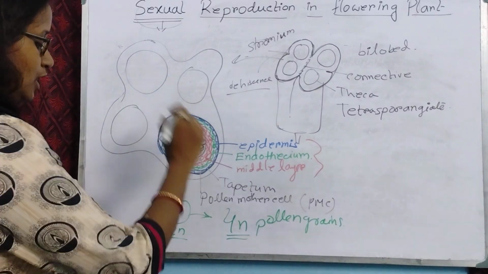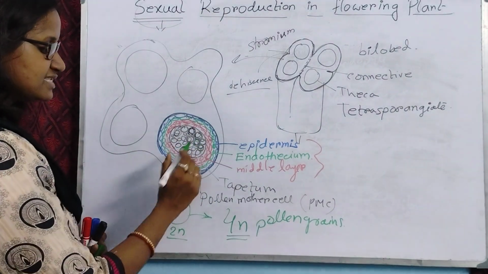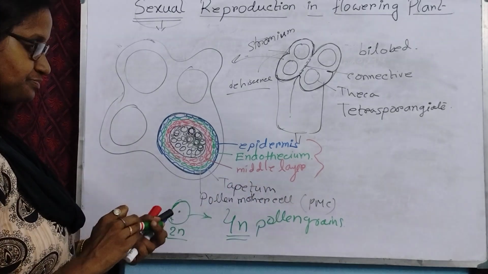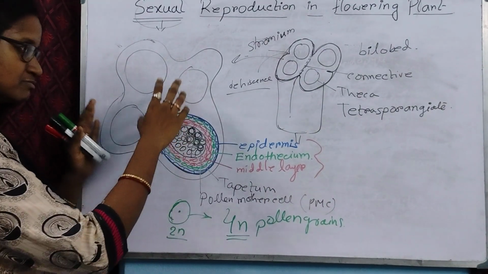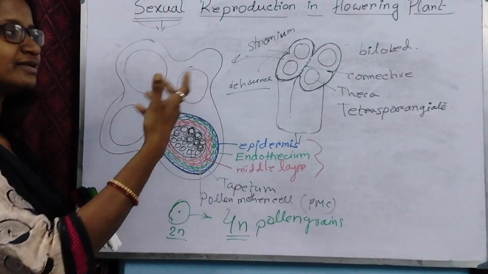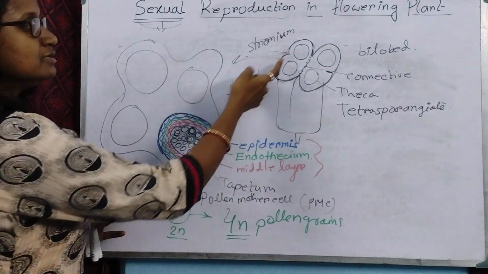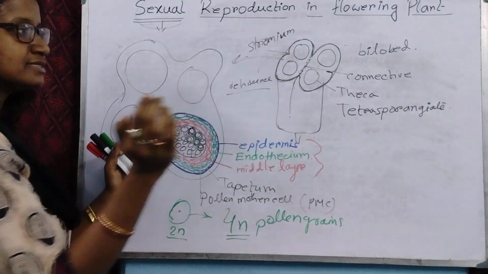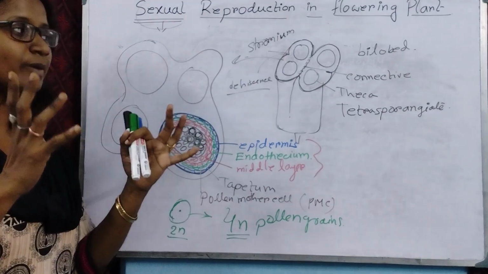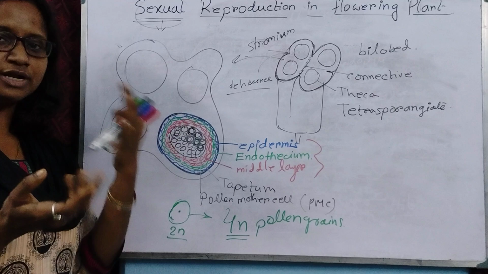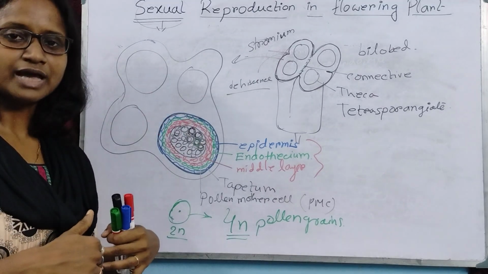Okay. So these are pollen mother cells and each gives 4 pollen grains. Now, whenever the pollen grains form and become mature, dehiscence occurs at the point of dehiscence, the anther lobe bursts open and pollen grains come out from the anther lobe.